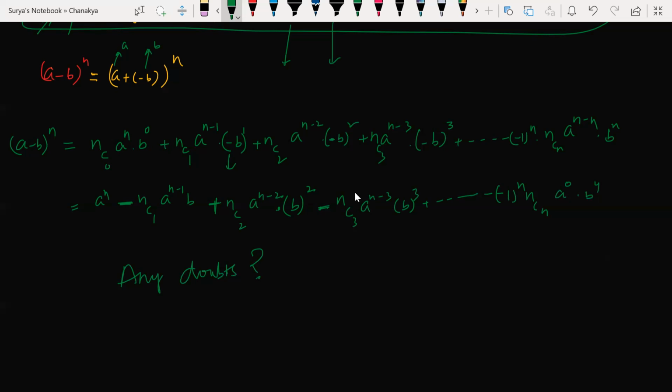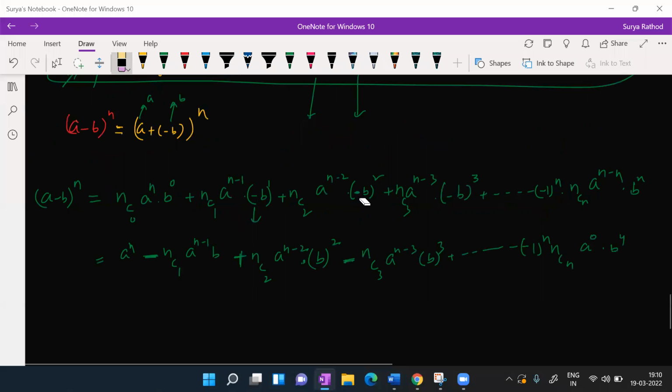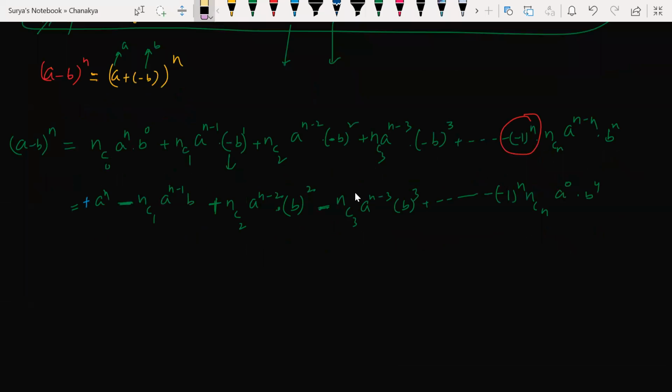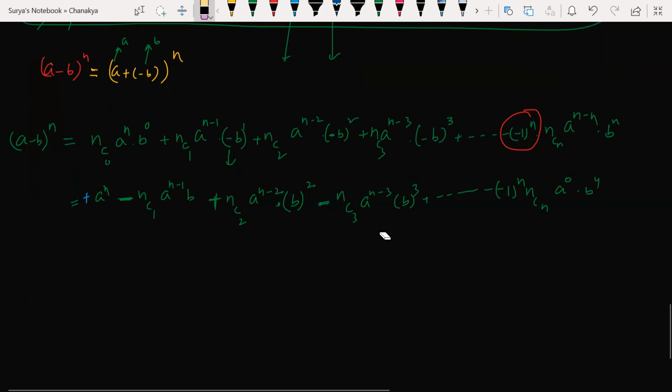Guys, this is a short trick to remember. Try to understand the pattern so that you can remember for a long time. Many of you might be thinking why you are writing (-1)^n here. Whenever you have (a - b)^n, your signs will always alternate: plus, minus, plus, minus, and so on. Understood my point now? We'll see an example on this.